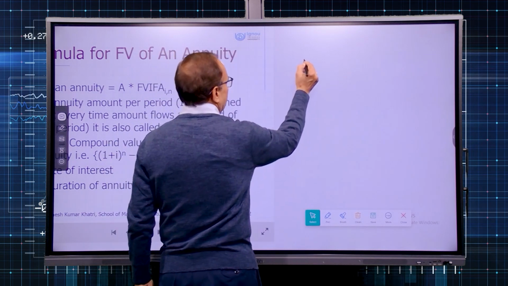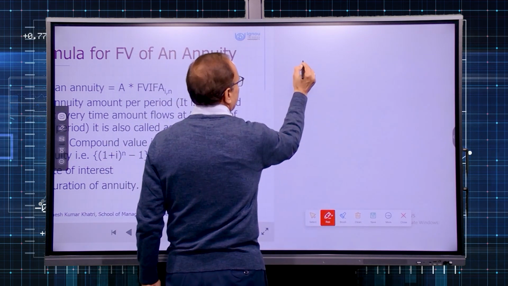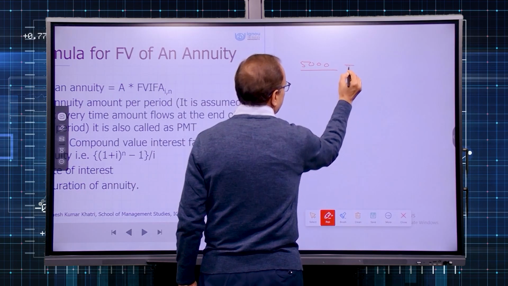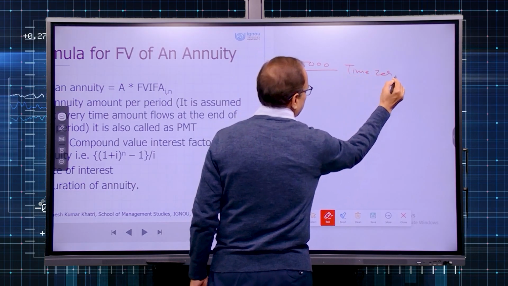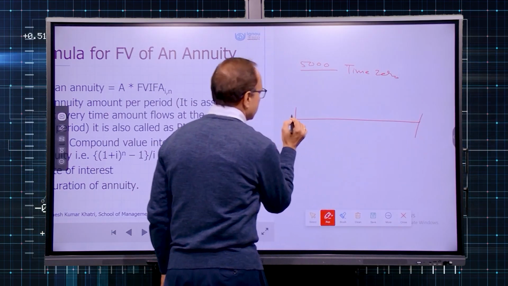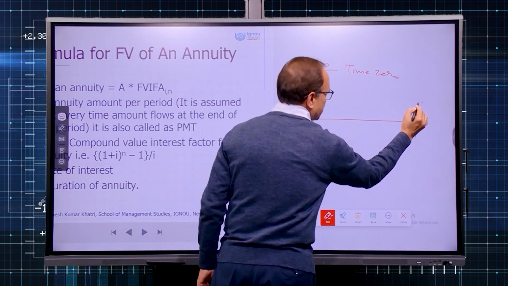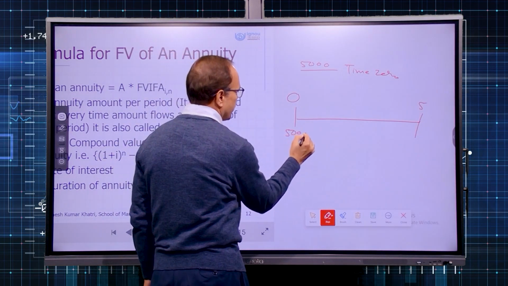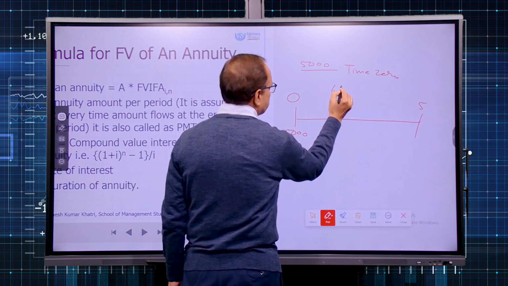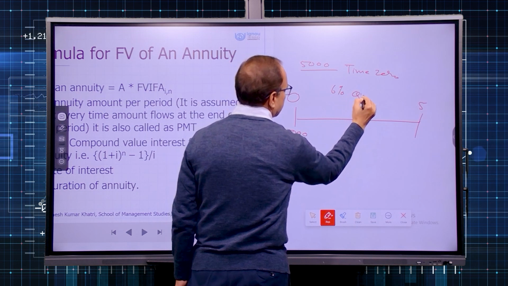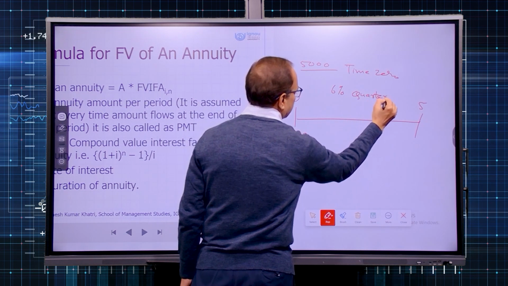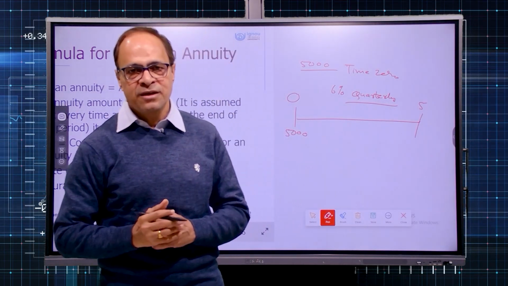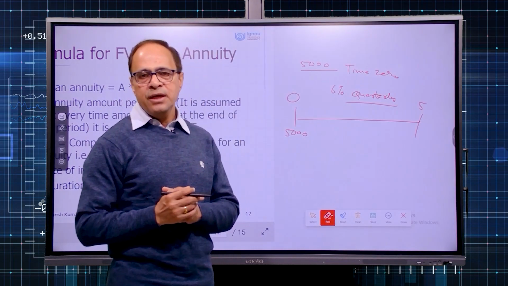So let us say you deposit 5,000 rupees in a bank account at time 0. If I put it on the timeline, so this is your 0 timeline, and you are making a deposit for 5 years. You are depositing 5,000 today, and bank offers you 6% interest compounded quarterly. That means 4 times in a year, because there are 4 quarters in a year. Now how to apply the future value concept in quarterly compounding?